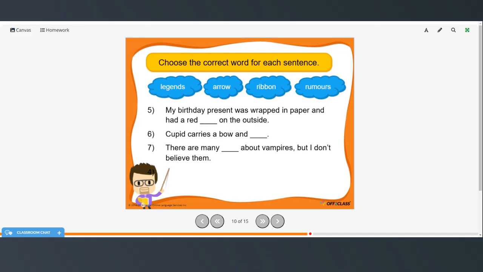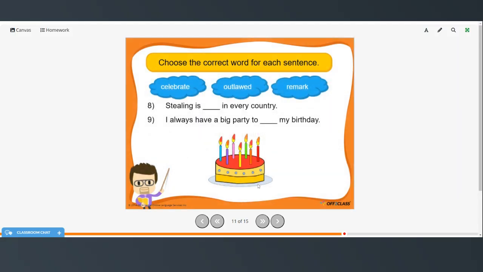All right, now choose the correct word for each sentence. So go ahead and pause the video, try that on your own, and then restart when you're ready to check your answers. My birthday present was wrapped in paper and had a red ribbon on the outside. Cupid carries a bow and arrow, and there are many legends about vampires, but I don't believe them. Stealing is outlawed in every country. I always have a big party to celebrate my birthday.